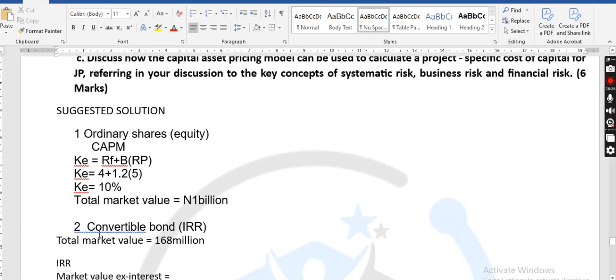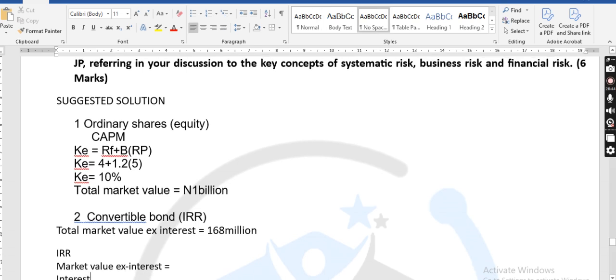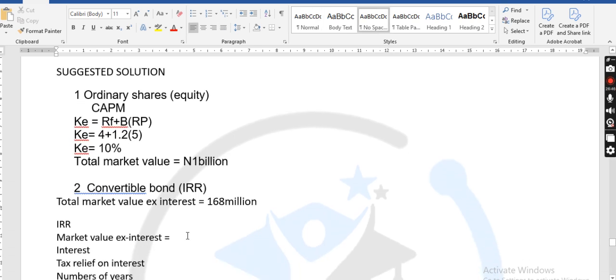This is the total market value as interest. The market value as interest that you will use is the one per bond. Don't go and use the total, class, to save yourself stress. Use the market value as interest per bond, and this is the total.